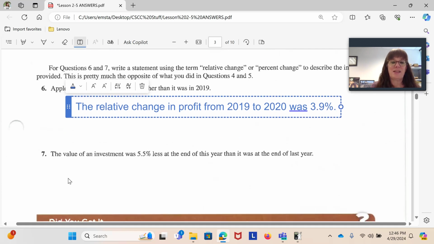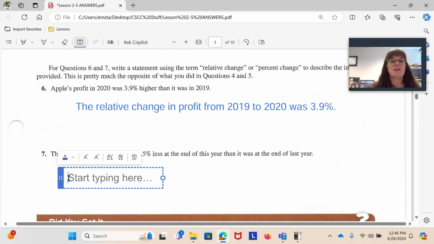Number 7, same idea, but this time we have a loss. So number 7 says the value of an investment was 5.5% less at the end of this year than it was at the end of last year.